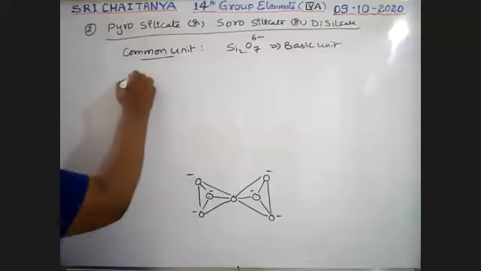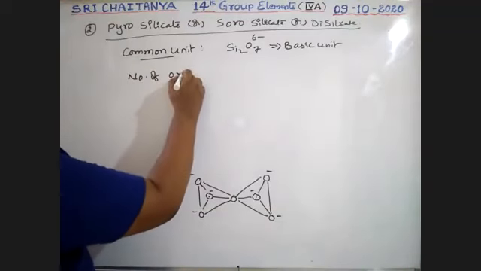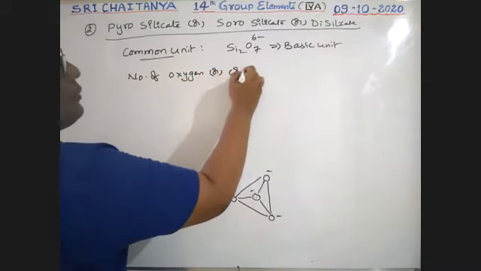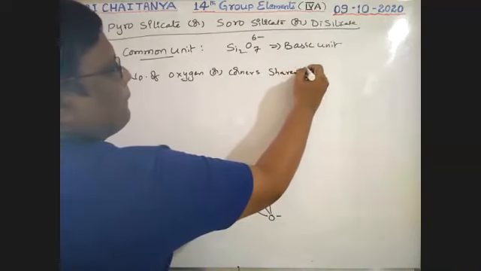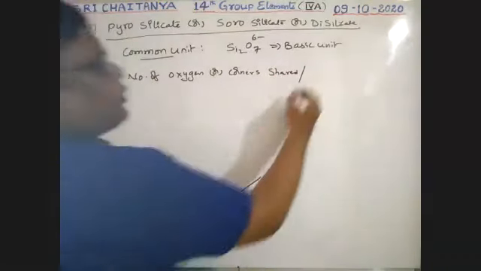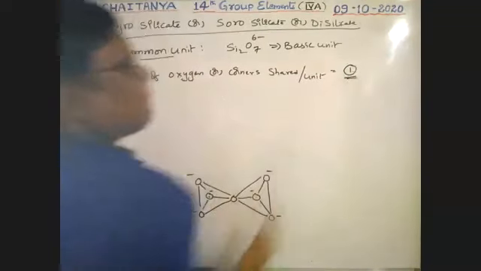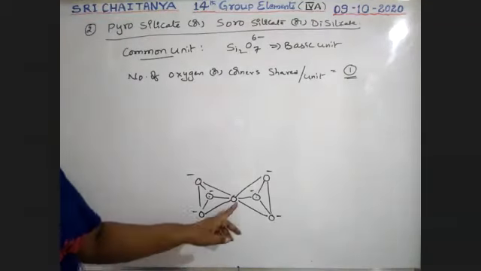Next, the number of oxygens or corners shared per unit is equal to 1. The number of oxygens or corners shared per unit is 1.